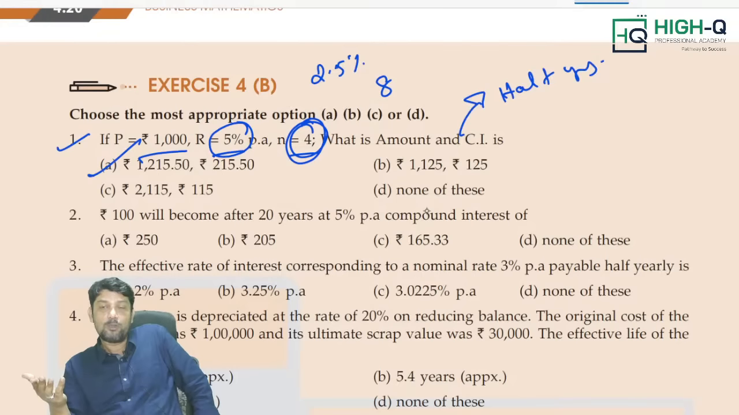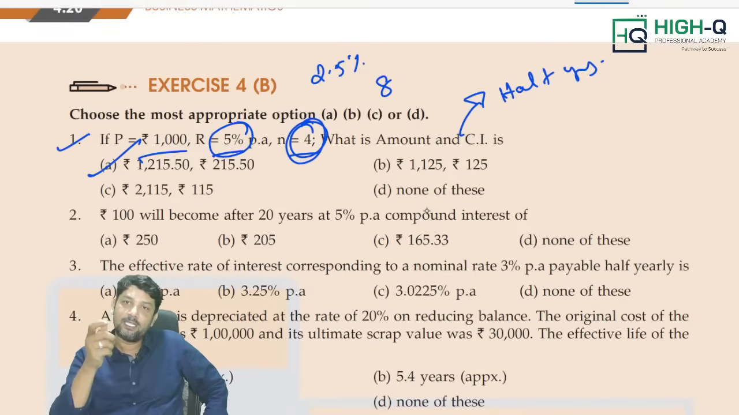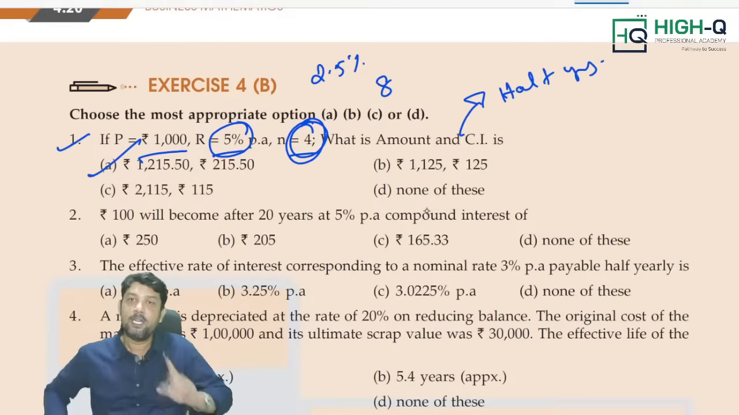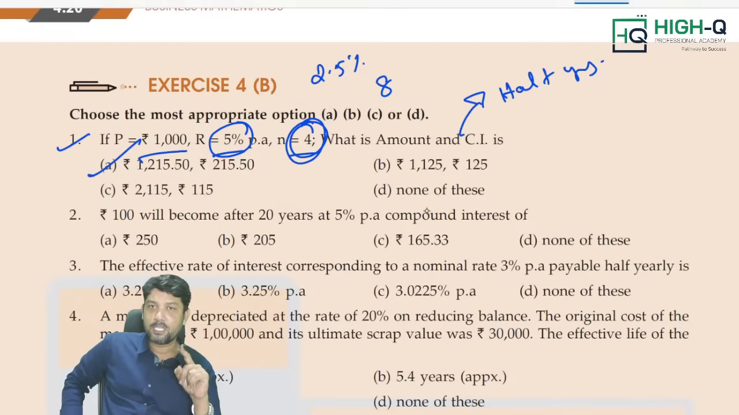Quarterly basis means what? Rate of interest will be divided by 4, number of years multiplied by 4. That's it. Very simple. Monthly basis means what? Rate of interest divided by 12, number of years multiplied by 12. Okay, as simple as it is. So the person who knows how to use the calculator effectively can simply solve it, my dear.